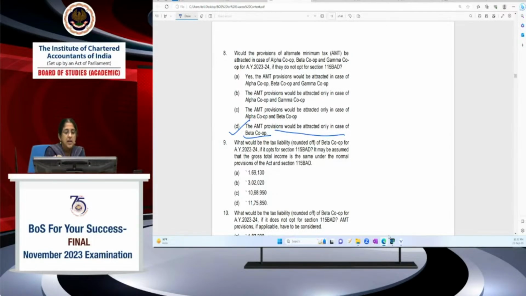Okay. Now, let's come to the third question. What would be the tax liability, rounded off, of Beta Cooperative if it opts for 115BAD? It may be assumed that the gross total income is the same under the normal provisions of the Act and 115BAD. This information is given because many other deductions are also denied when you opt for 115BAD. But in this case, for simplicity's sake, the statement is given. You assume that GTI, gross total income, is the same. Okay. So now we will compute the tax liability of Beta Cooperative if it opts for 115BAD.